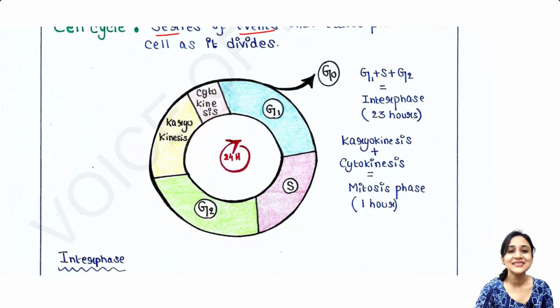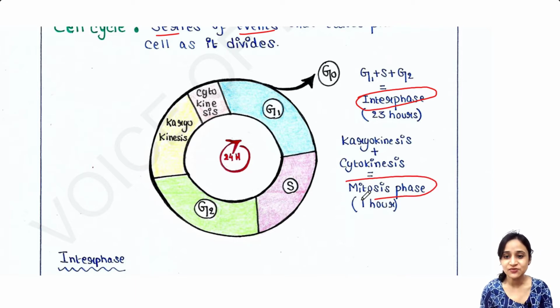Now, a cell cycle has different phases. First of all, on a broad scale, the cell cycle is divided into two main phases. The first phase is the interphase and the second phase is the mitosis phase. These are the two main phases which occur in the cell cycle.